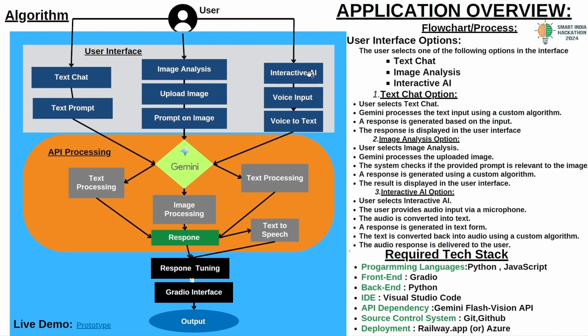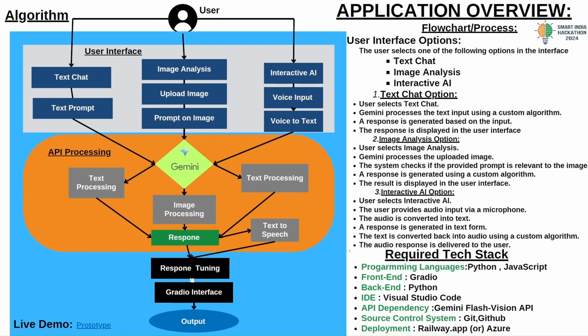This is the interactive AI feature. In this feature, the user is able to give the prompt by using his voice. When the user clicks on the start voice conversation button, the microphone is automatically accessed, and when the user starts speaking to it, the voice is converted into text, and that converted text is again sent to the Gemini, and the Gemini processes the text and gives the text response, and that text response is again converted into natural language speech, and then the response is in audio format.